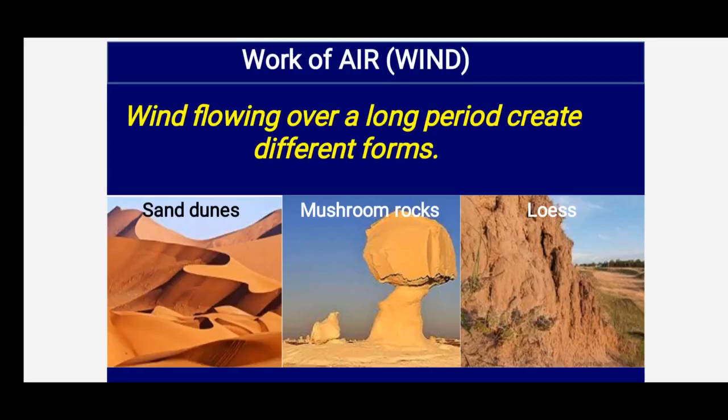Let's see the work of wind, children. It is the last agent which helps in the formation of different landforms. Wind blowing over a long period creates different forms. Different forms means what? Landforms. Here flowing is given by a spelling mistake, children. It's blowing. In deserts, what kinds of landforms does the wind make? Sand dunes, mushroom rocks and loess. We'll see these three in detail now.